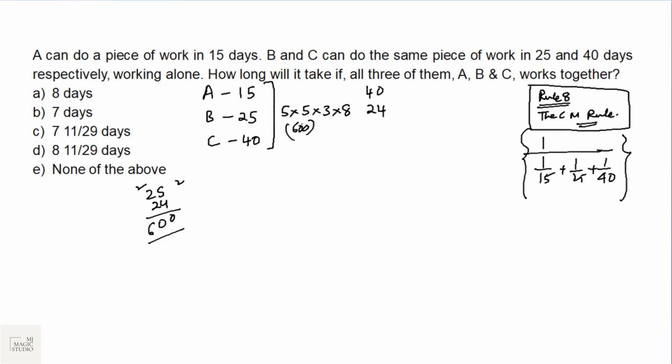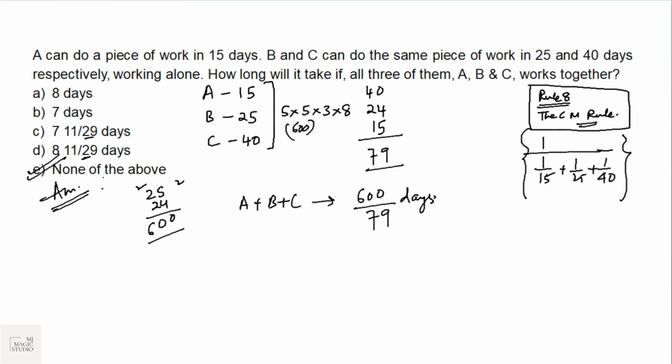600 by 25 is 24. And 600 by 40 is 15. Just add this up. 40, 24, 15 gives 79. That means the time taken by A, B and C, if they are working together, would be simply 600 by 79 days. Now we need to check. It is not divisible. The answer should be none of the above.